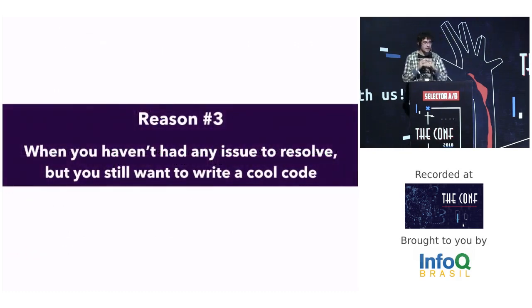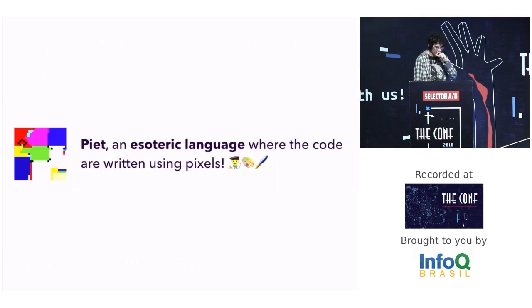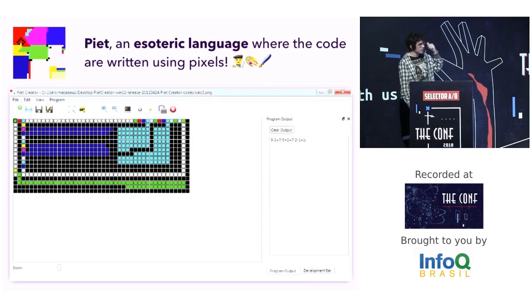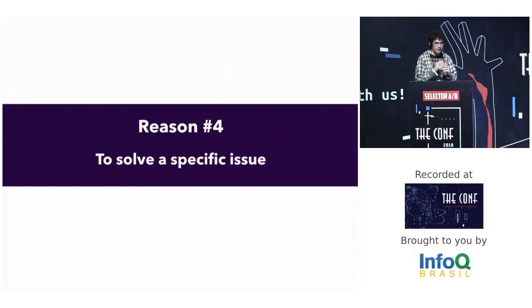Another reason is when you don't have any issue to resolve, but you still want to write a cool code. It includes esoteric languages, such as Piet. In this language, you write code using pixels. Believe me, this code is a calculator, and so is subtraction. Another reason is when you have a very specific issue to solve.